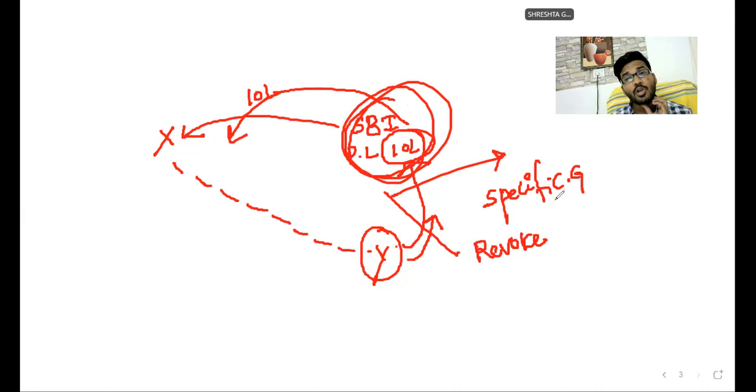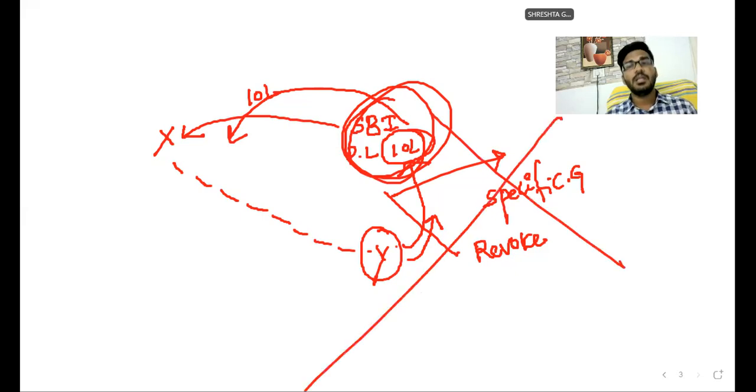Is it possible or not possible? Suppose you are giving a specific guarantee and the bank provided 10 lakhs rupees to X. After disbursement of the loan, after the loan is given to X, why are you not interested to continue? Why do you want to take it back, to revoke the guarantee? Is it permissible or not permissible? It is not permissible. Why?